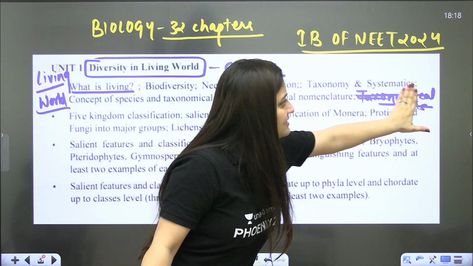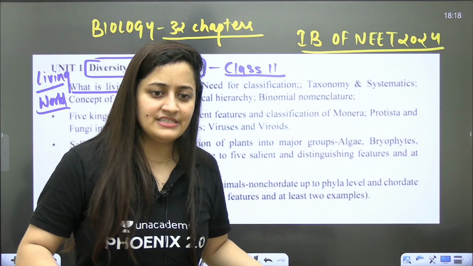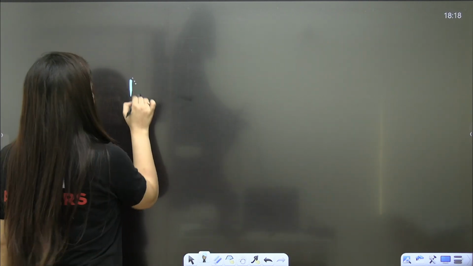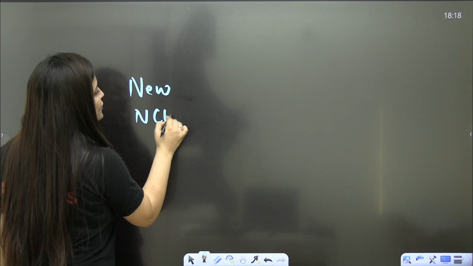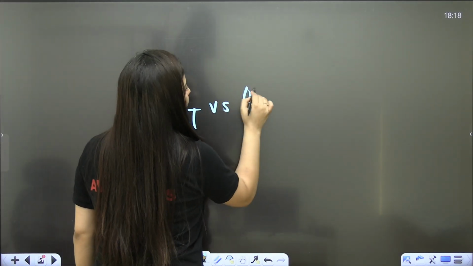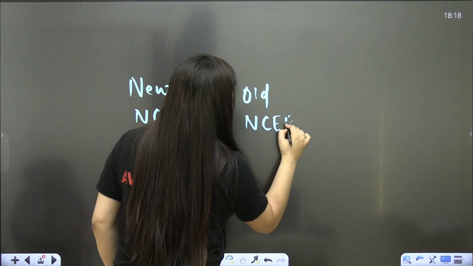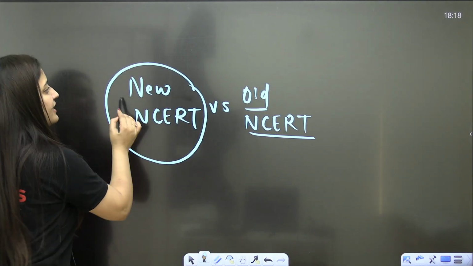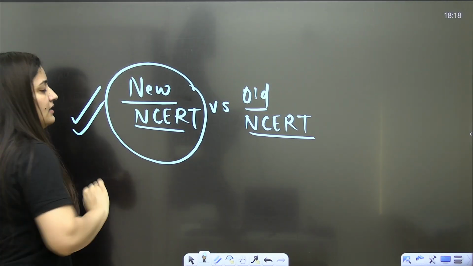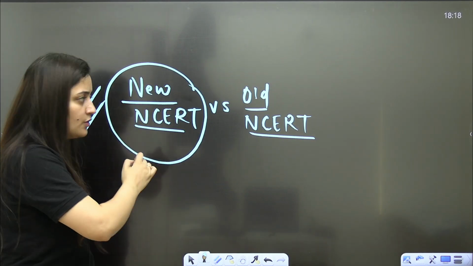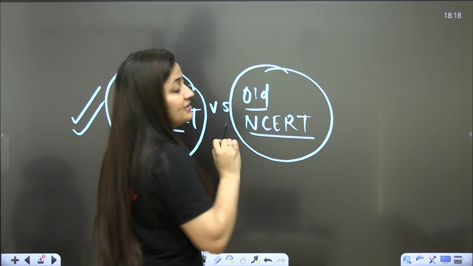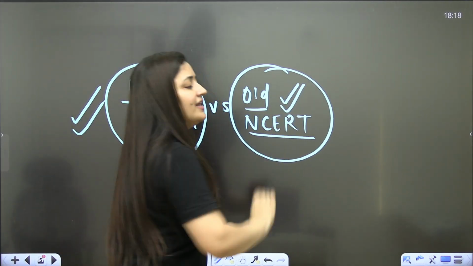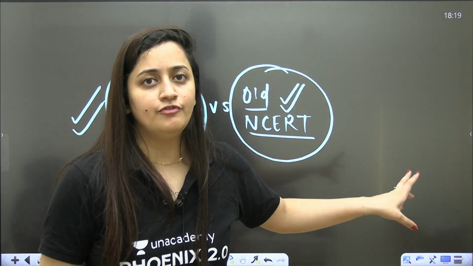So now, to answer that confusion, the new NCERT and the old NCERT thing, let me tell you students this thing very clearly, right, bache? Please keep it in your mind that you have to follow the official syllabus. So as per that syllabus, you have to prepare. Okay, so the topics which are included in new NCERT, just pick that up, just revise the topics from the new NCERT only. But in your official syllabus, there are certain topics which are deleted from new NCERT, but they are included in old NCERT, and for those topics you have to follow the old NCERT.